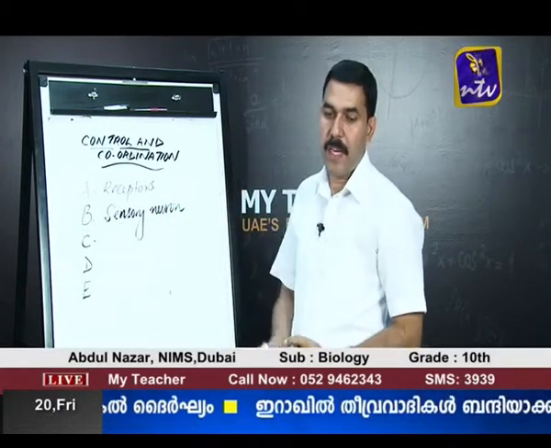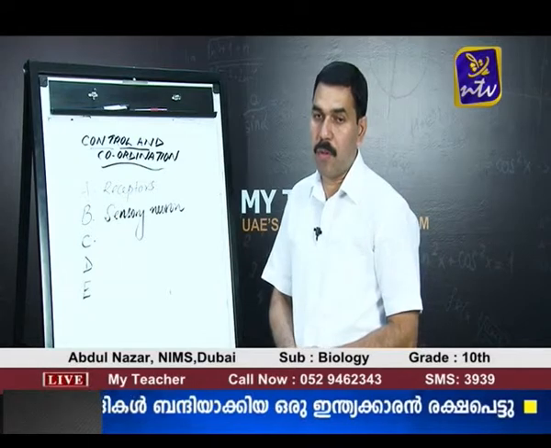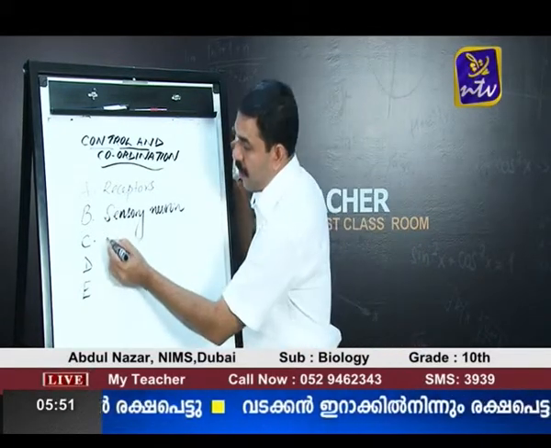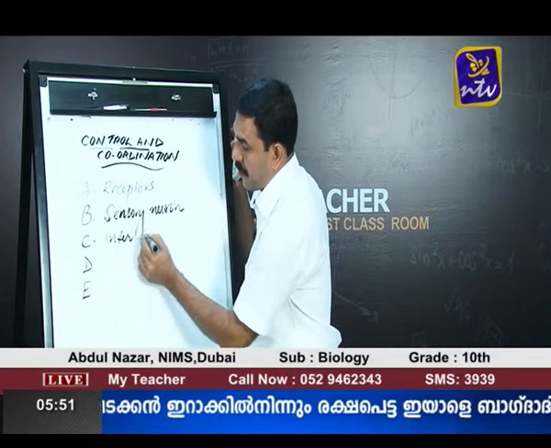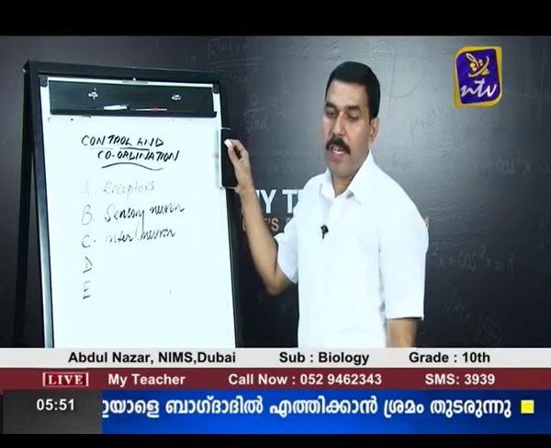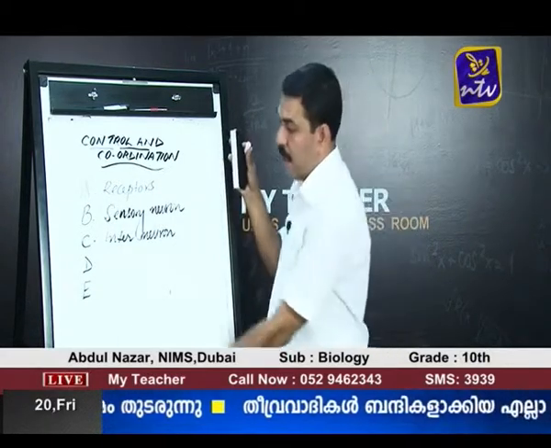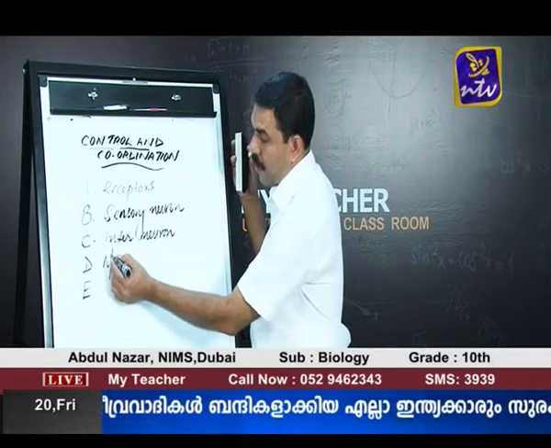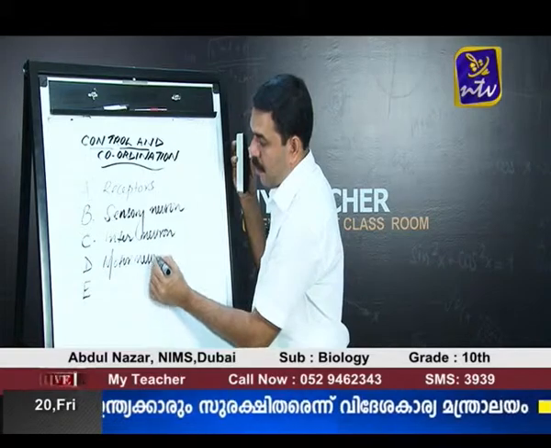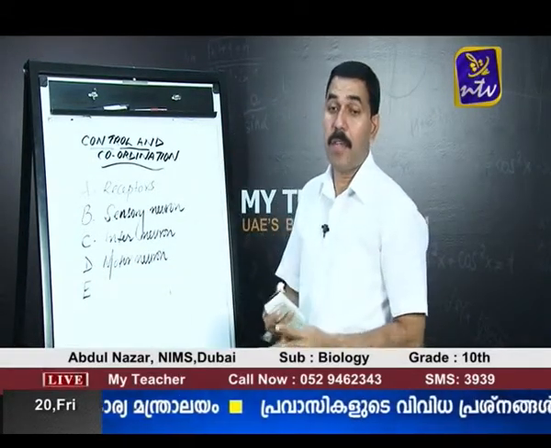The next, dash neuron connects sensory neuron with motor neuron. I know that the answer is interneuron. The next one, dash neuron carries messages from the spinal cord to the muscle. The answer to this question is motor neuron. Then the hand is withdrawn by the action of the muscles.